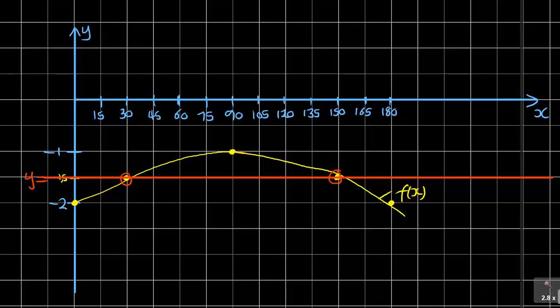Now we are still continuing. So as I said, even here, you can see this was x is equal to 150, and this was x is equal to 30. This is where the line is cutting the graph there.